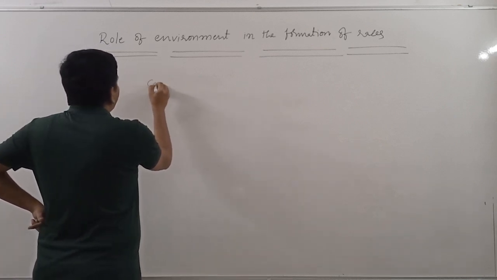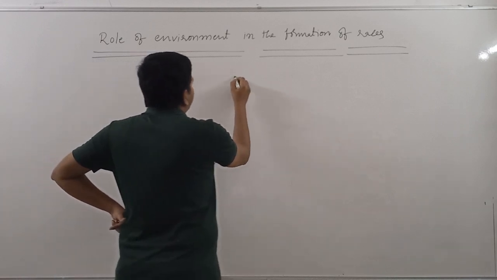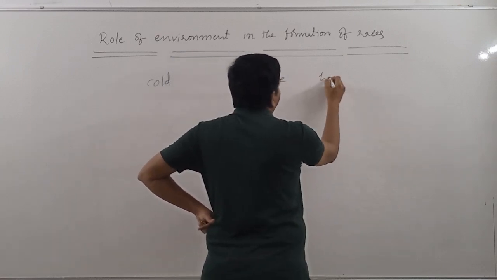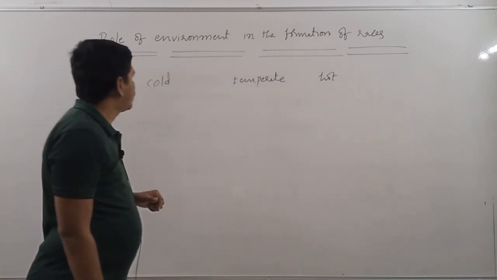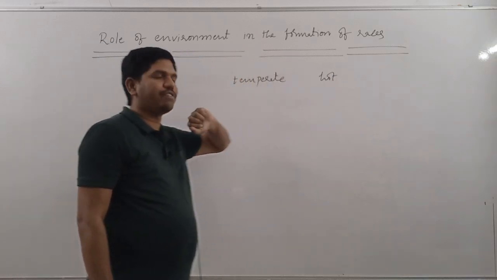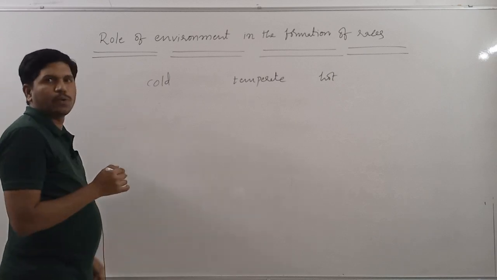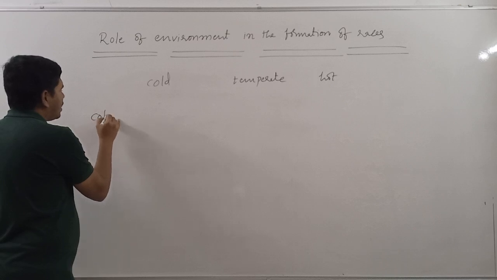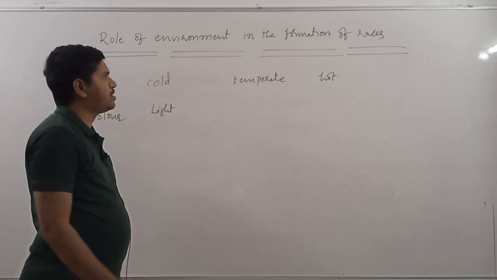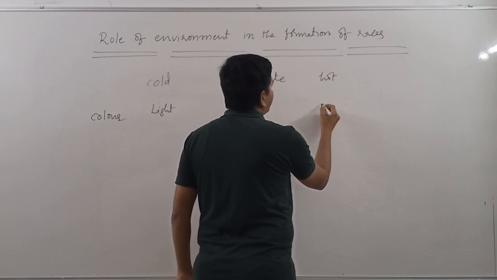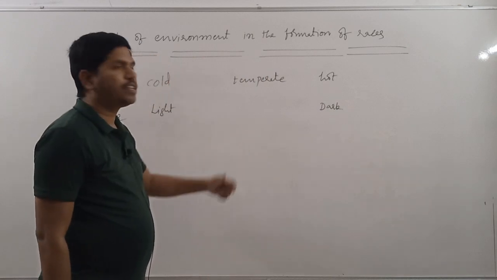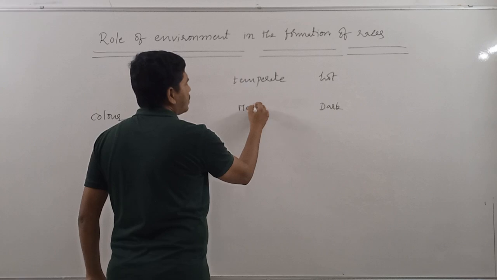They are cold environment, then temperate environment, then hot environment. To be precise, polar environment, temperate environment, and equatorial environment. With respect to cold environment, we can come across light colored skin. Whereas with respect to hot environment, we can come across dark colored skin. And in temperate regions, we can come across medium variety.